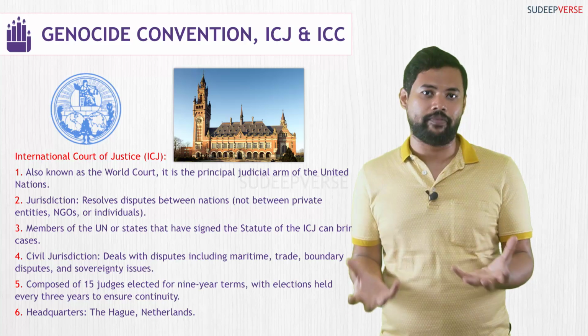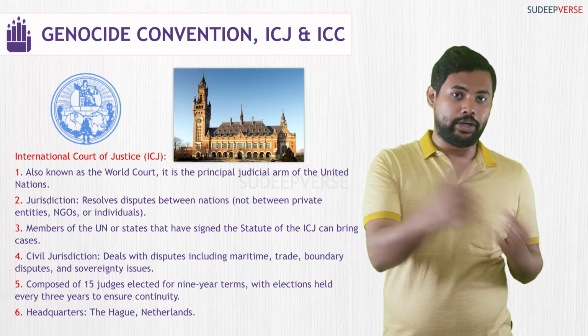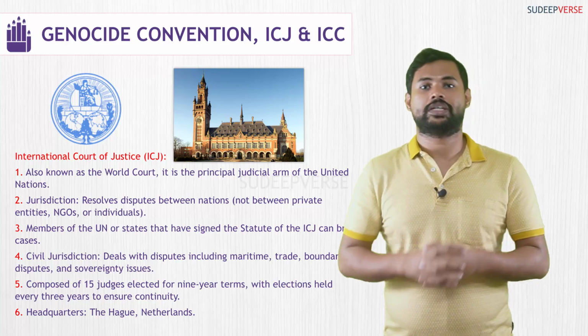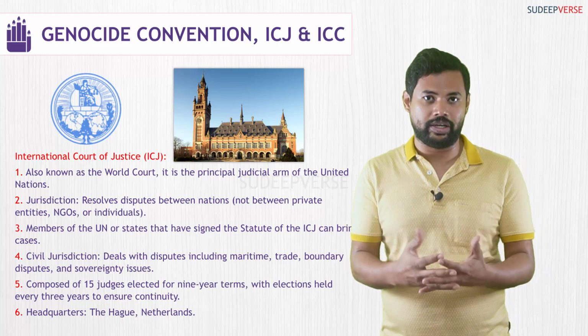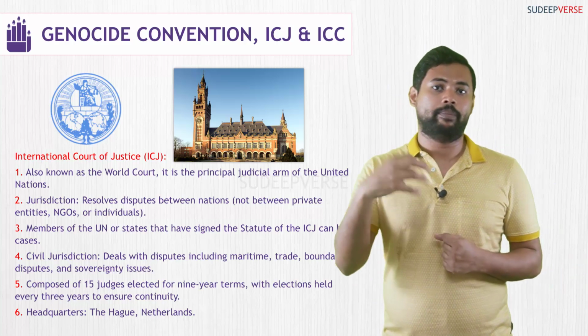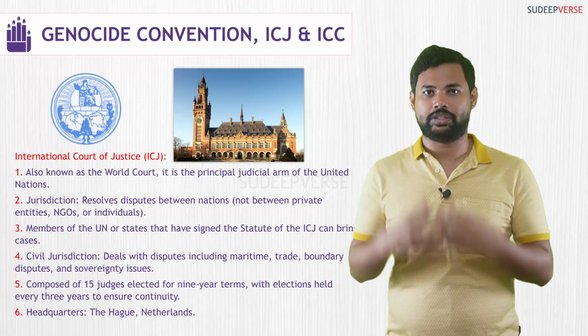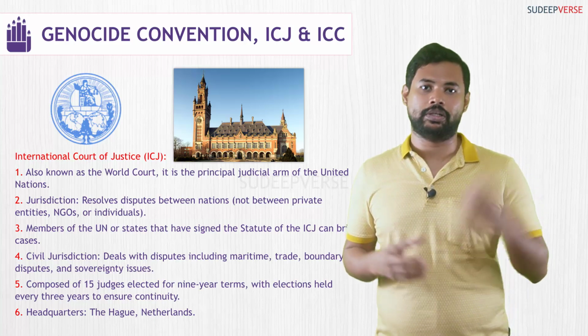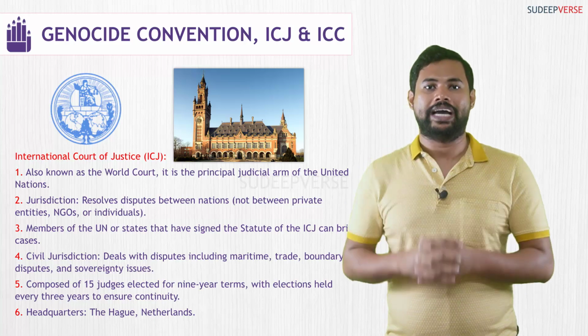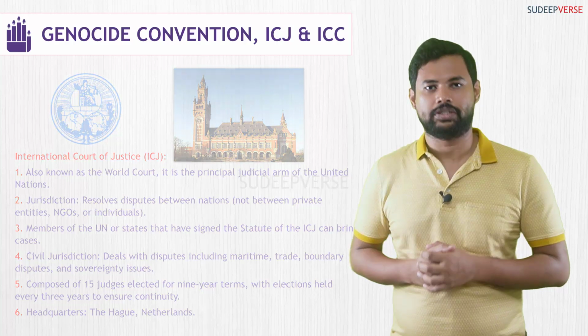Since the Genocide Convention allows nations to allege against another nation and take it to the ICJ, the jurisdiction comes under the International Court of Justice, because here the allegation is made by one nation on another nation. It cannot be done by one nation on an individual, or by a private party on an individual. Since it involves nations, the resolving of disputes under the Genocide Convention comes under the ambit of the ICJ. So I hope you understood what the International Court of Justice is.